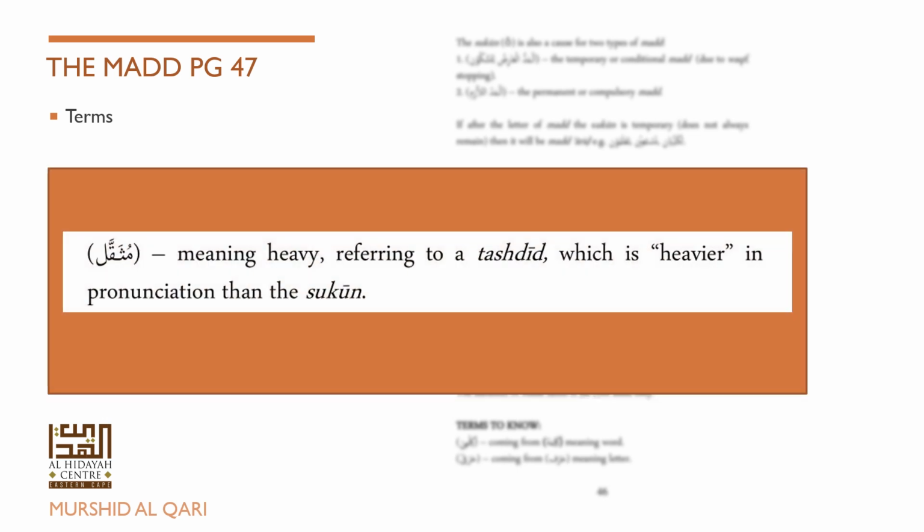Muthaqqal, meaning heavy, referring to a tashdid which is heavier in pronunciation than the sukoon. Reading words like barri and haqqa, these are harder sounds where there's a tashdid. Because of this hardness, the pronunciation is called muthaqqal, heavy. So these are just four new terminologies we need to know: kilmi, harfi, mukhaffaf, and muthaqqal.